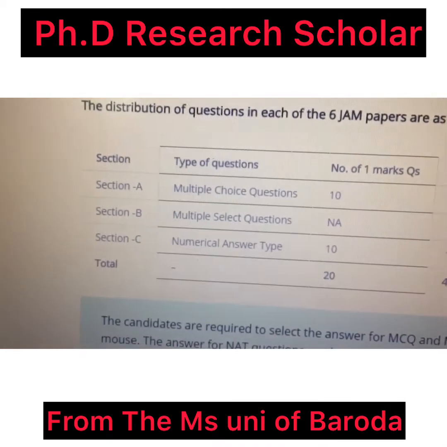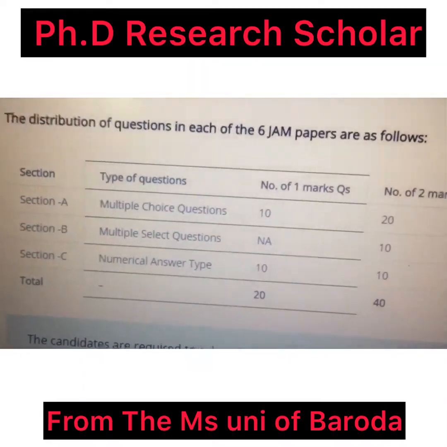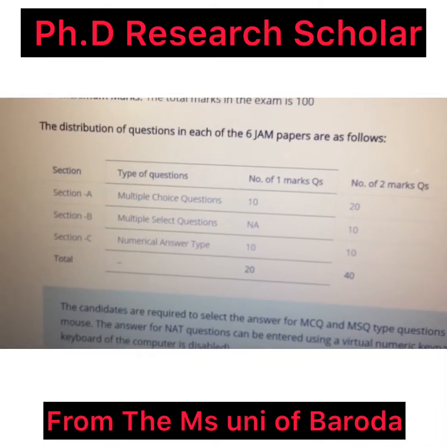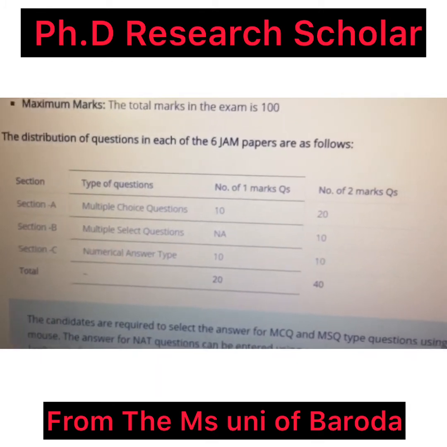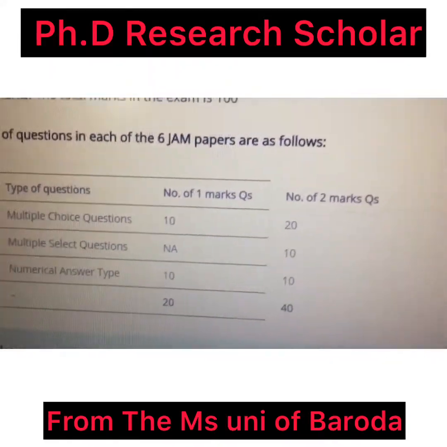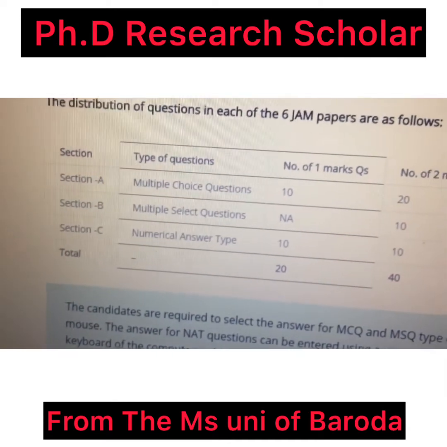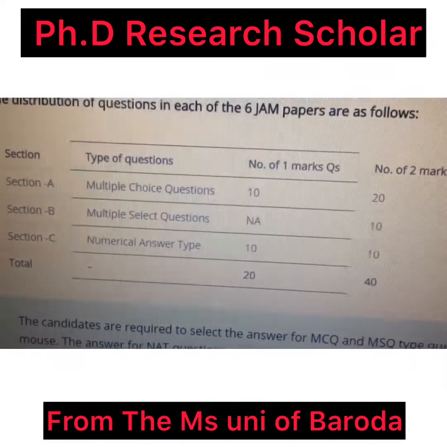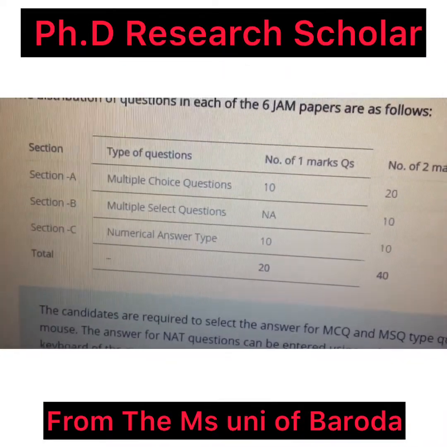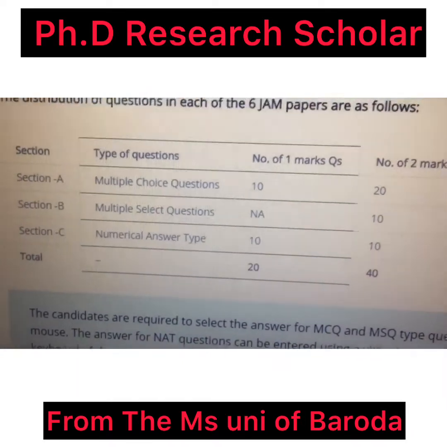The section types are section A, section B and section C, with types of questions and number of 1 mark questions and number of 2 marks questions. This test contains 2 types of marks: 1 mark questions and also 2 marks questions. In the sections A, B and C there are multiple choice questions (MCQ), multiple selection questions and numerical type questions.